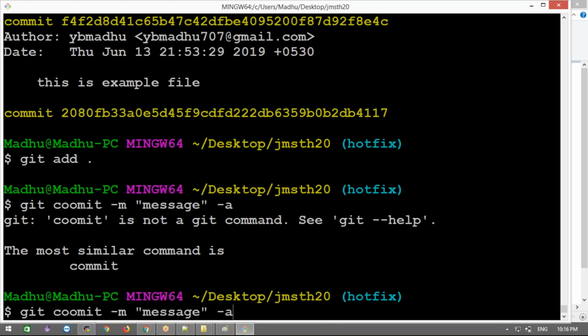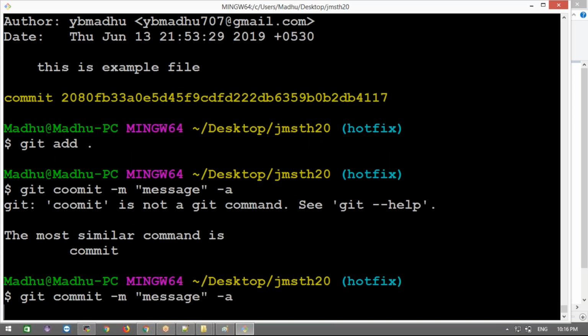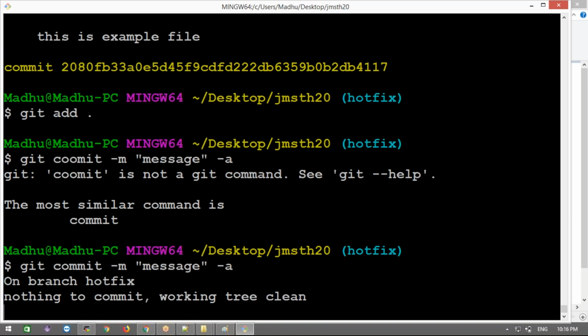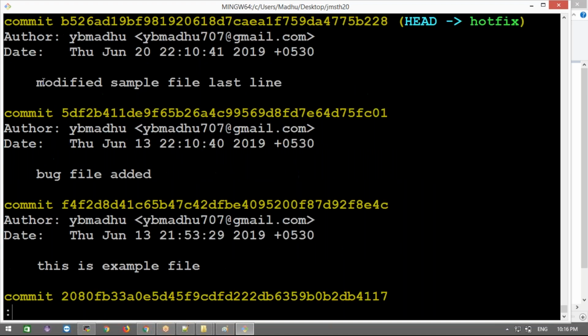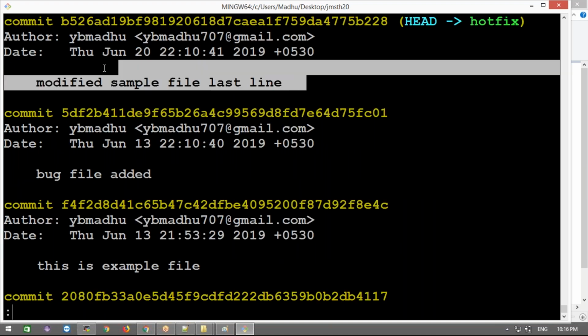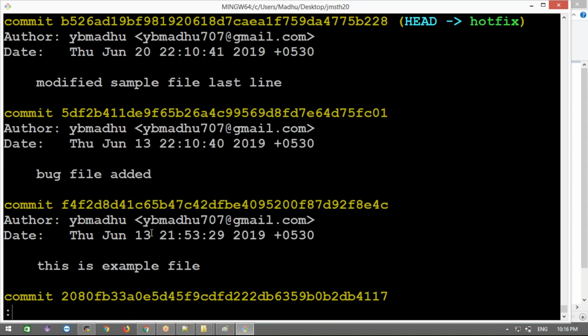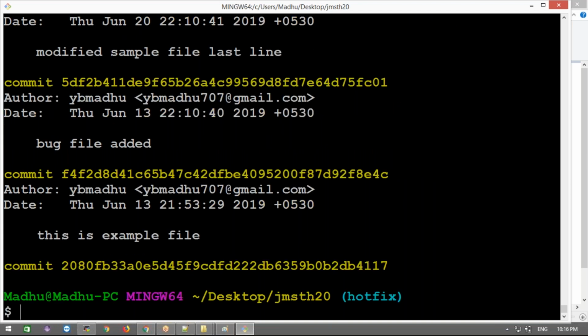Okay. Changes done. Nothing is there now. If there are no changes, that commit won't be applicable. It won't add if there are no changes.